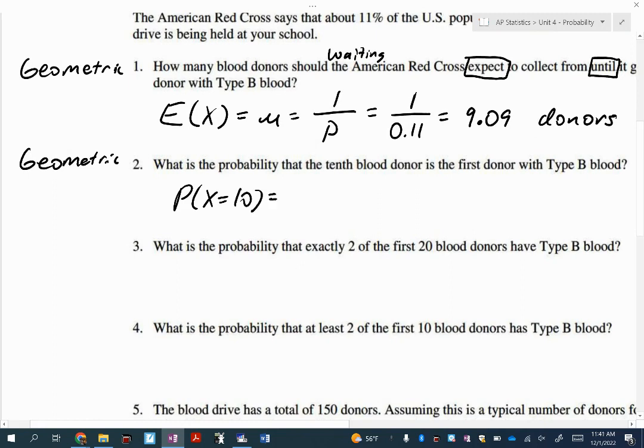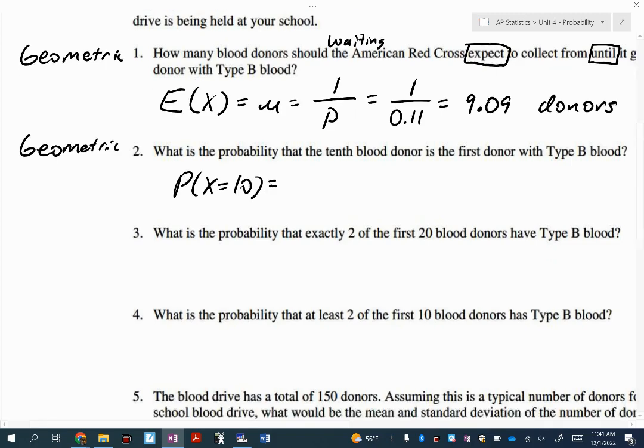I want to do this a little differently because I need to use the probabilities without being in a denominator. So think about this, Victor. The first person comes in. They donate blood. Was it type B? According to this scenario, no. The second person? No. Third person? No. You see where I'm going with this? 4th, 5th, 6th, 7th. The first success is the 10th. So how many not type B do we have?